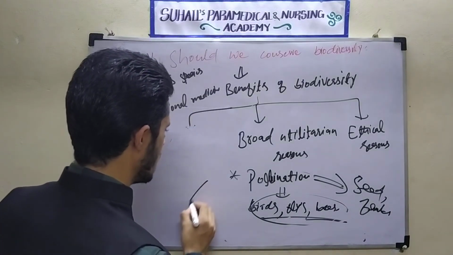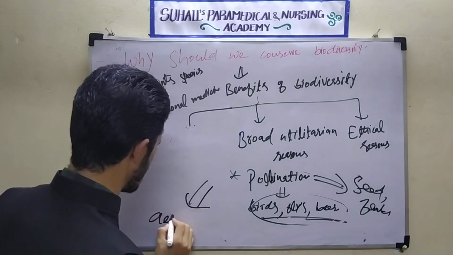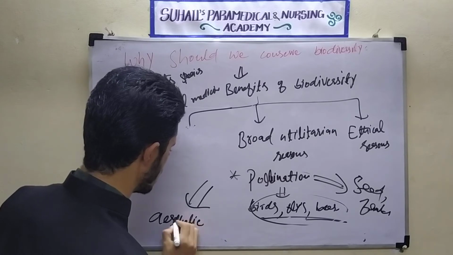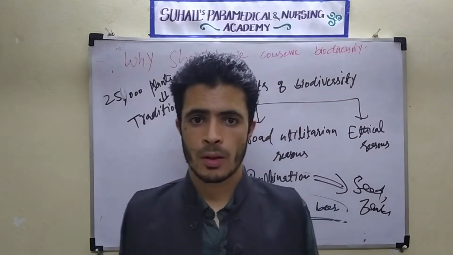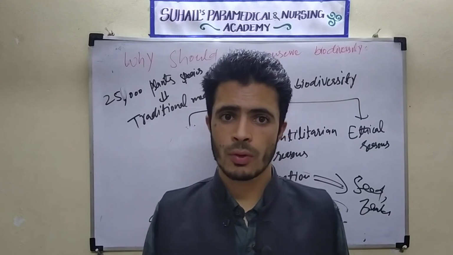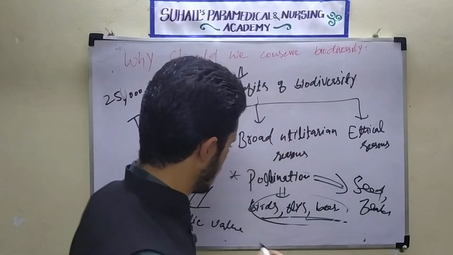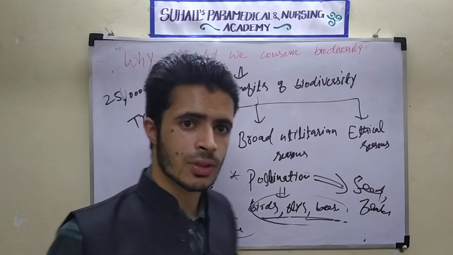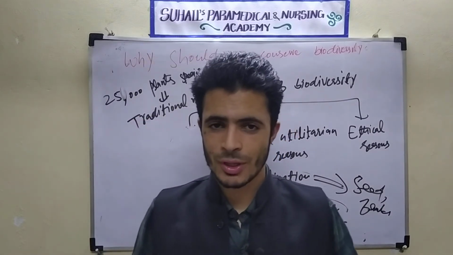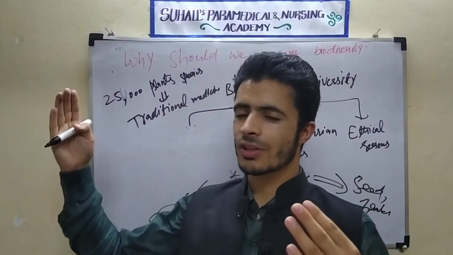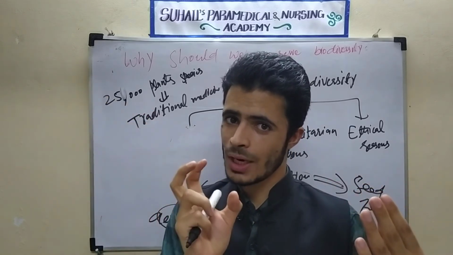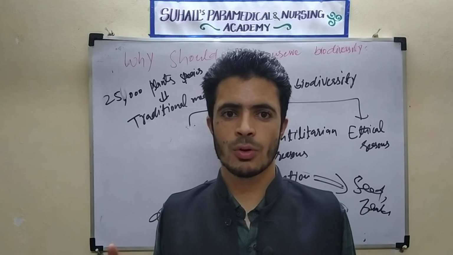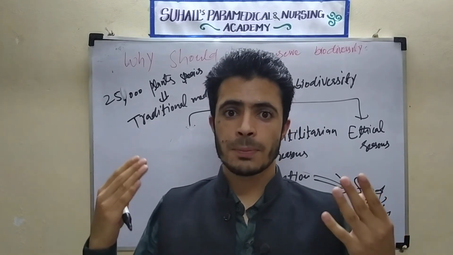One more point is aesthetic value. Aesthetic means that in our day-to-day life we also get aesthetic value from biodiversity. How? Suppose when we are moving during the morning time, when the birds are singing, making a sound early in the morning, how beautiful it looks, how much peace we feel in the mind.